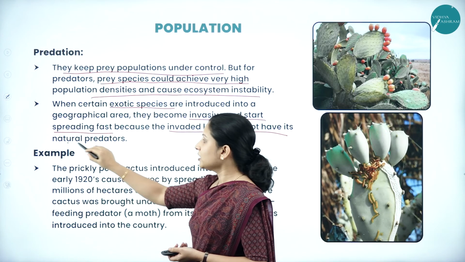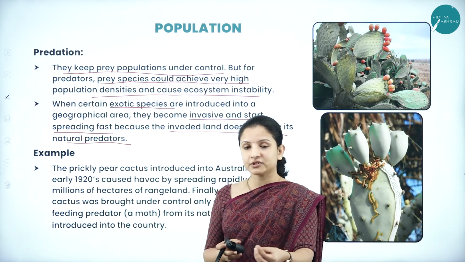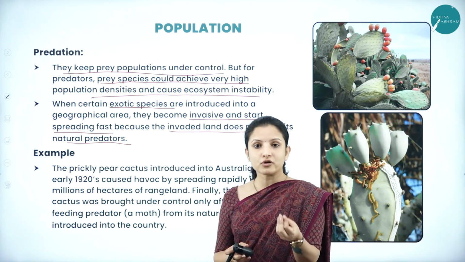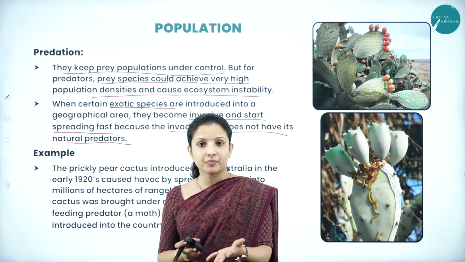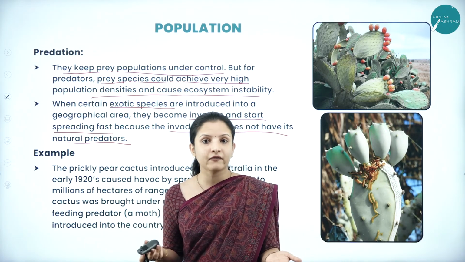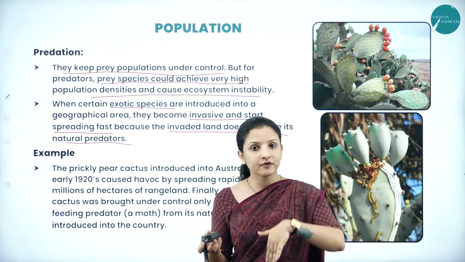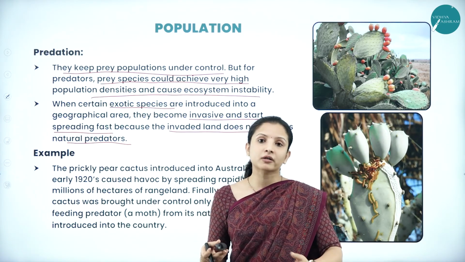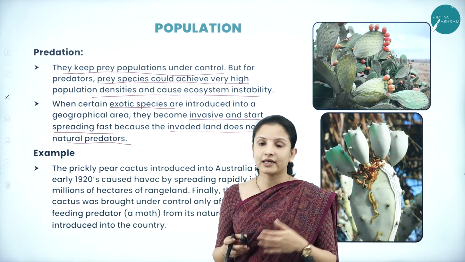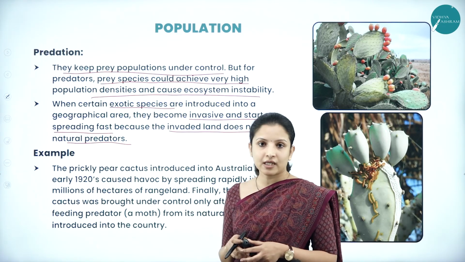have its natural predators. That is true, because those organisms which are capable of feeding on the Parthenium do not exist. So that is why they are growing in a very invasive state. Why? Because that plant is exotic. It has come from somewhere, and in India there are no organisms which feed on that. So that is why. Another example that we can take is the prickly pear cactus.